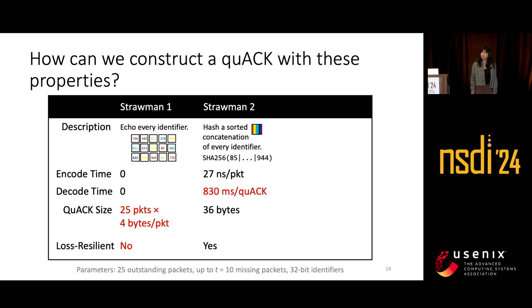Now, a second idea might be for the middlebox to send a hash of every single packet that it's ever received. Then the sender, in order to decode this hash, takes every subset of packets of the same size and hashes all of those until it finds the same hash. Hopefully you can see that this takes a really long time and gets even slower as the number of packets and missing packets increases. And so that's also impractical.